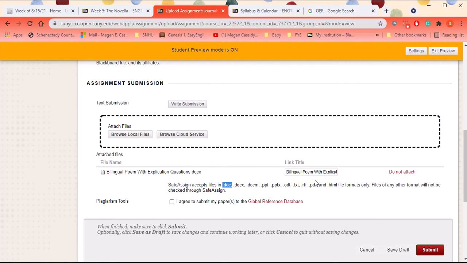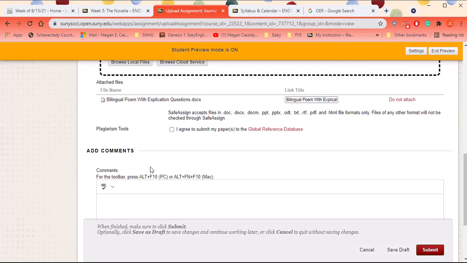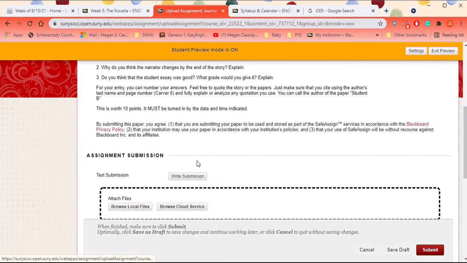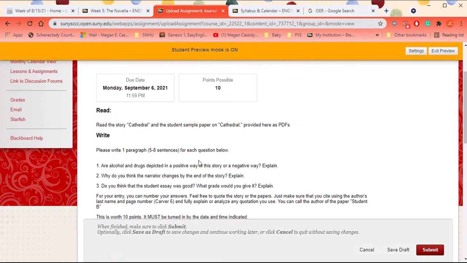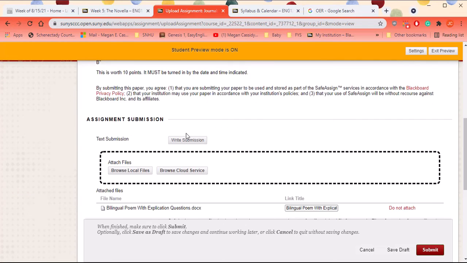So I will put a video on here for you if you don't know how to switch a Google Doc to a Word doc. But if that's the program that you're using, just know that it will not take it, and I'll have to email you and tell you to resubmit. The nice thing is that all of these are set up so that you can submit unlimited times. So if you make a mistake, if you give me the wrong document, you can just go back in. That happens. Go back in and resubmit and give me the correct document.